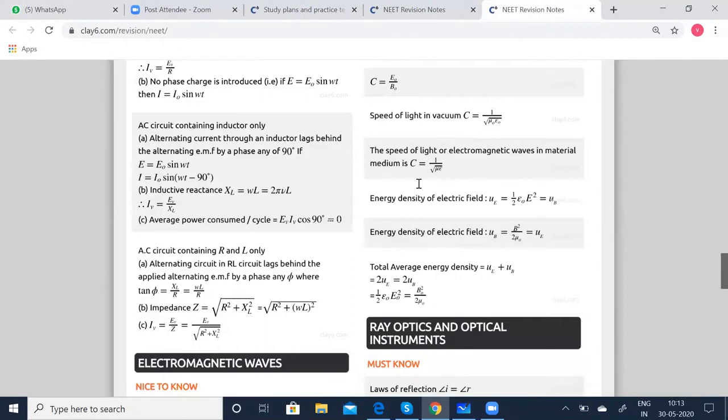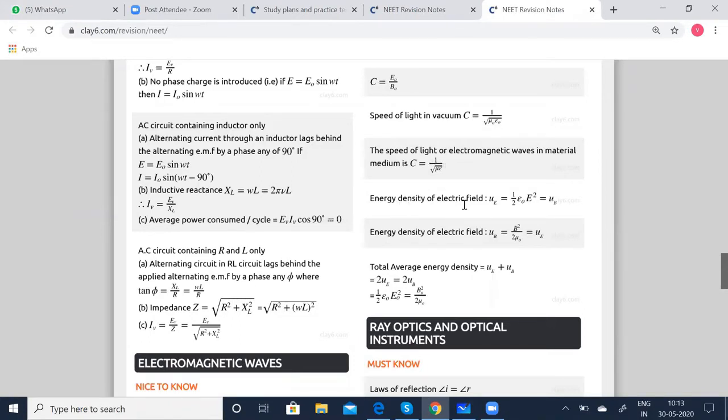So earlier we saw 1 by root of mu 0 epsilon 0 is for free space, the permittivity and permeability of the electric field and the magnetic field in free space. Here this is now going to be in a medium. So whenever electromagnetic waves travel through a medium, you take it as C is equal to 1 by root of mu epsilon.